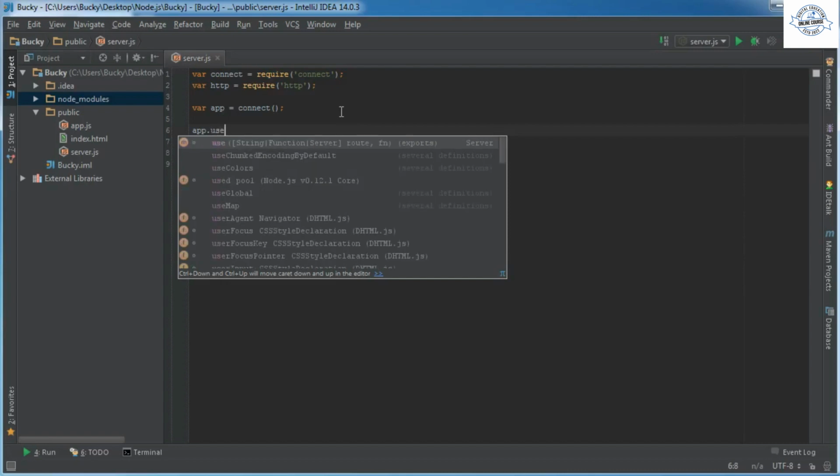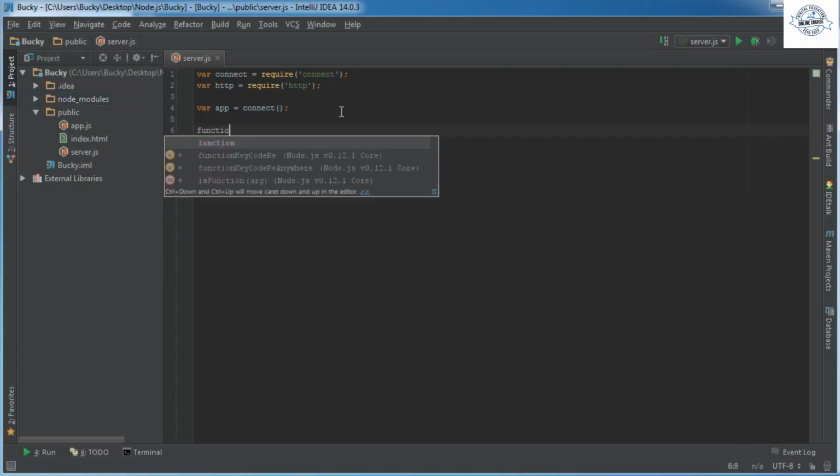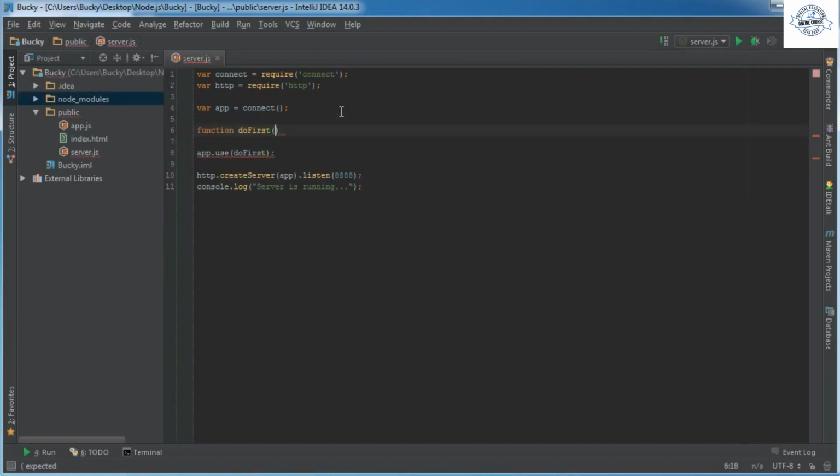Alright, so the first thing that we can do is we can use a method called use. So inside here, we write a little chunk of code, and the code to handle user requests is called middleware. So at first, let me just make something really easy. We'll call a function called doFirst. And of course, these functions take the request, which is the user request, the response, which is the response that we're sending back, and they also take a third optional parameter called next. And I'll show you guys in like 2 minutes why we need this third parameter.